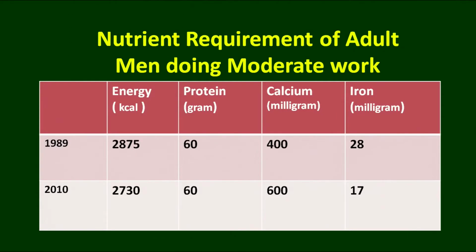So, the protein requirement is not changed, calcium requirement is not changed, iron requirement is not changed, but there is a little higher requirement for the energy, that is 2730 calories per day.